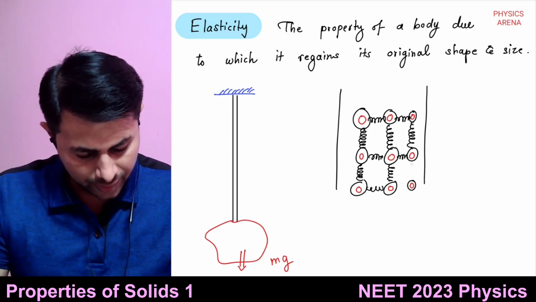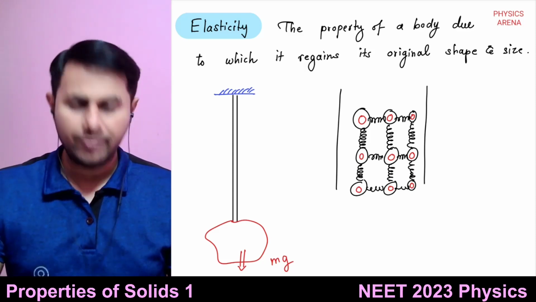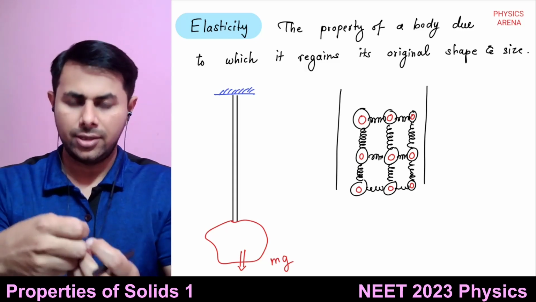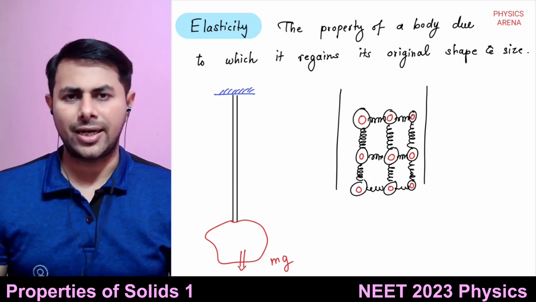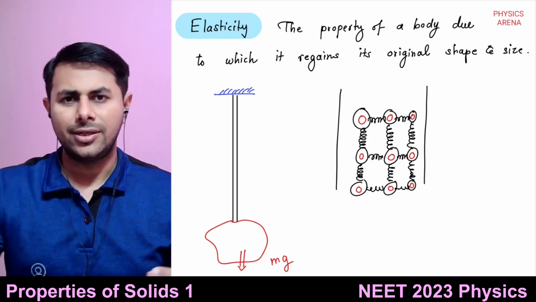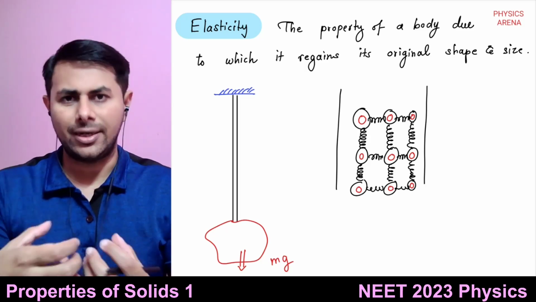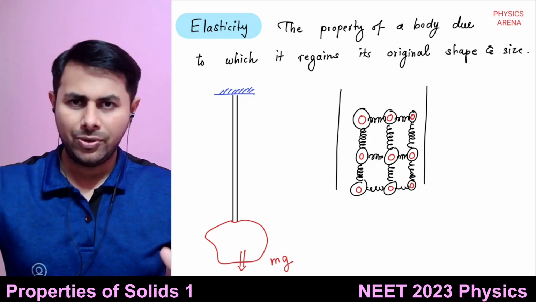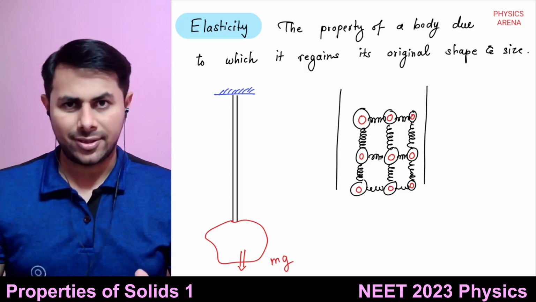So that means when you stretch a body, what happens? These bonds get elongated. So the restoring force will try to decrease the distance. The atoms will attract each other, and if you compress it, the atoms will repel each other.